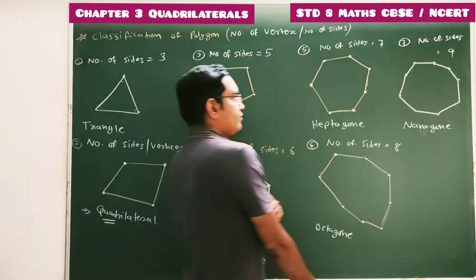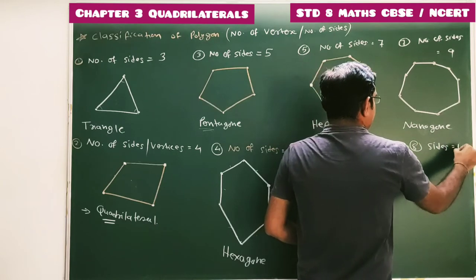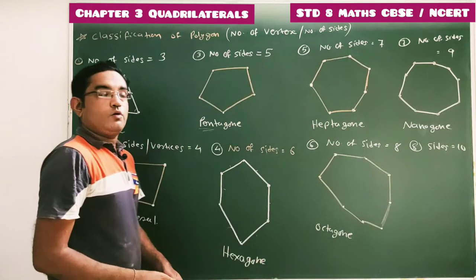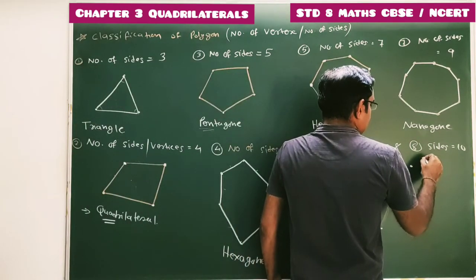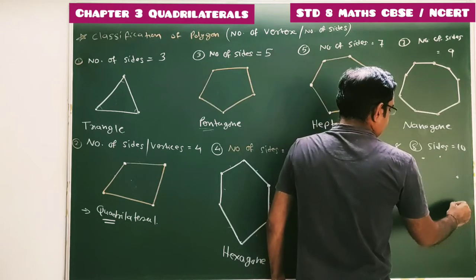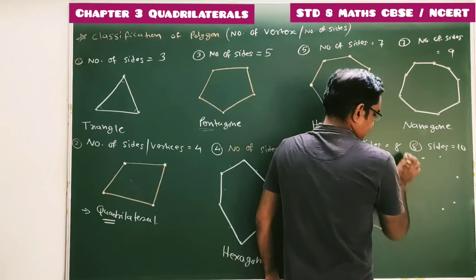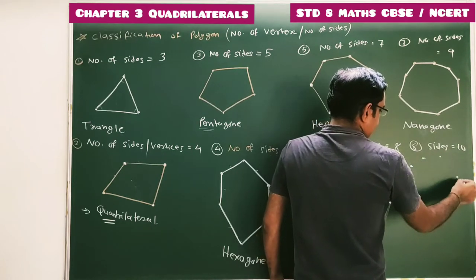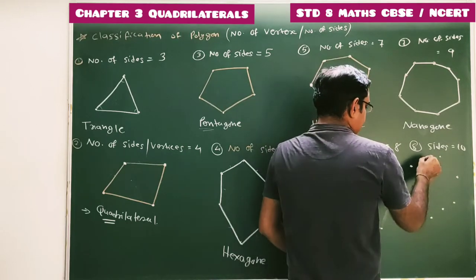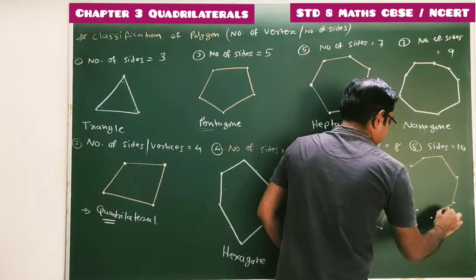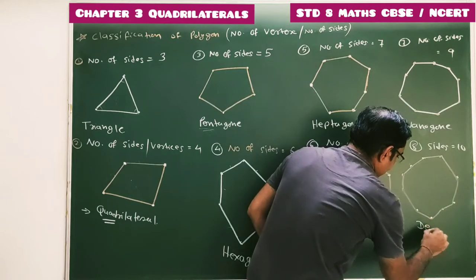Now if number of sides are 10, it is known as a decagon. So 10 vertices are there: 1, 2, 3, 4, 5, 6, 7, 8, 9 and 10. 10 sides are there, it is known as a decagon.